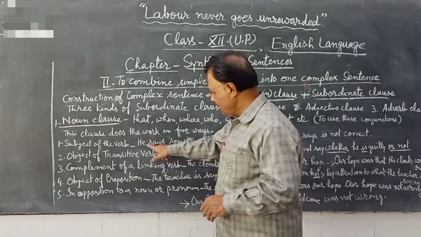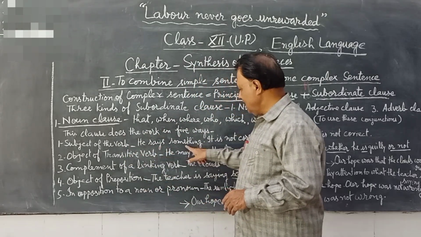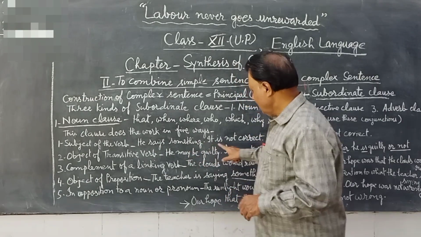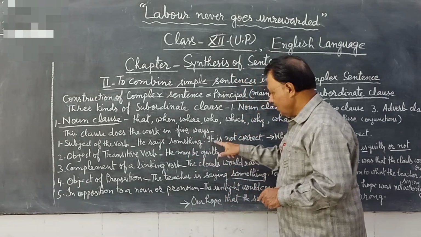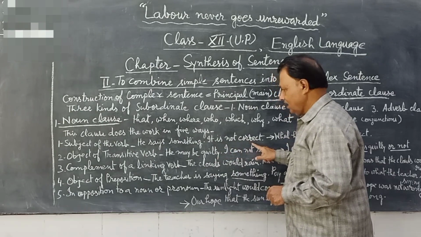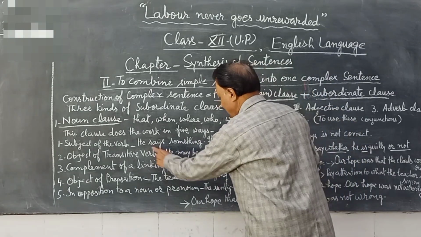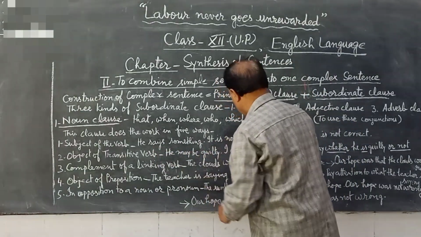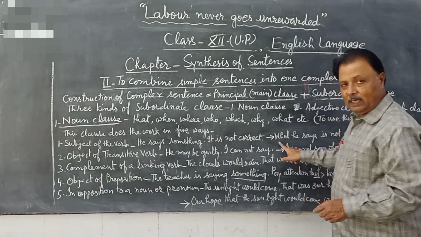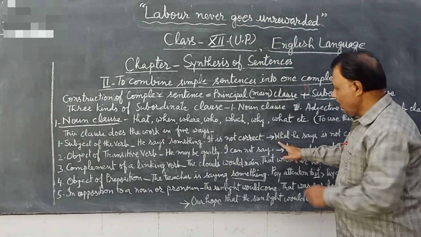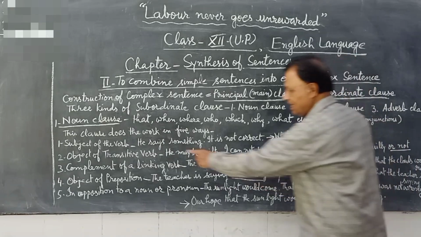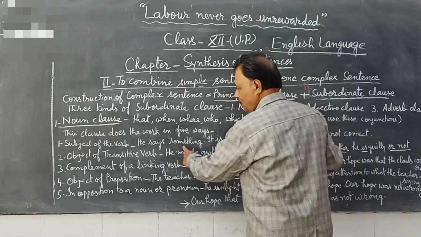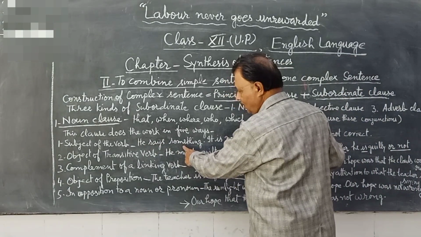How? Pay attention toward this. He says something. One sentence. Next, it is not correct. We have to combine these two sentences. Then the result will be what he says. He says something, something गायब हो जाएगा, something will